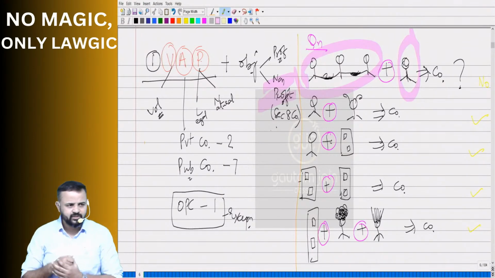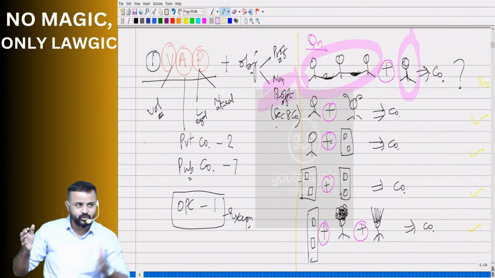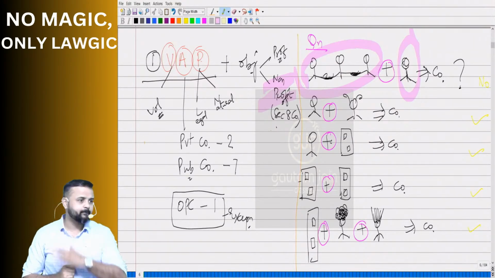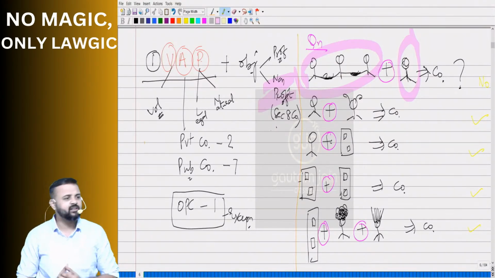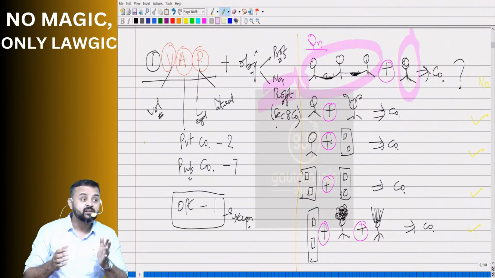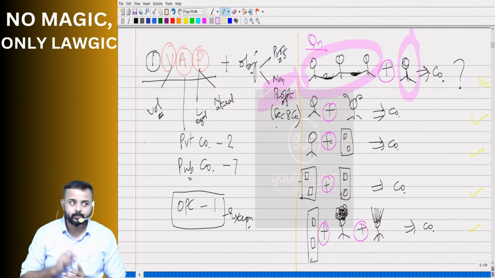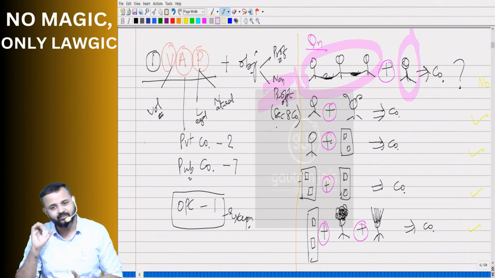Second question. As you could see, Rocky and Rani, two individuals, two natural persons, want to start a company. Can they? Yes, definitely. They can, because both are natural persons. But which company can they start? A private company, because for a public company the minimum required is 7 members.